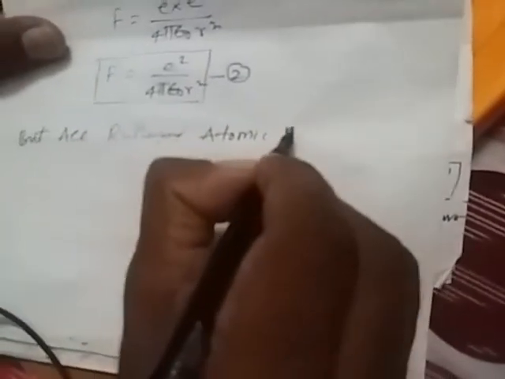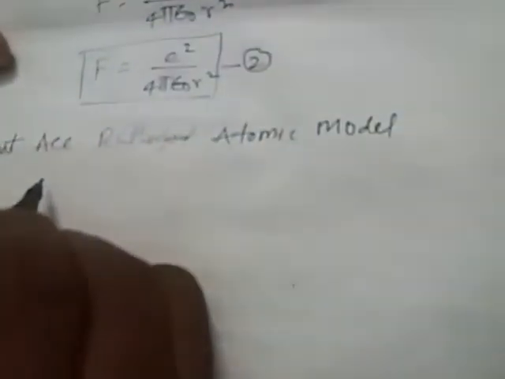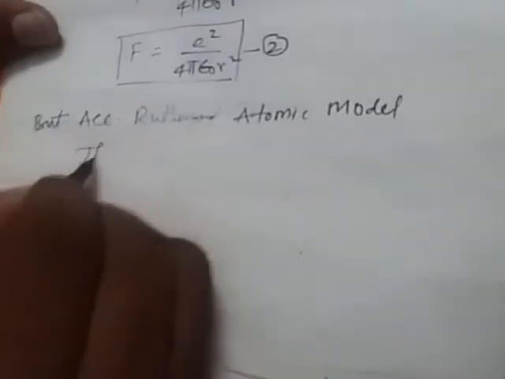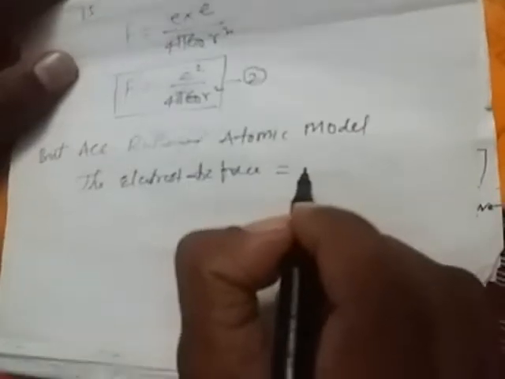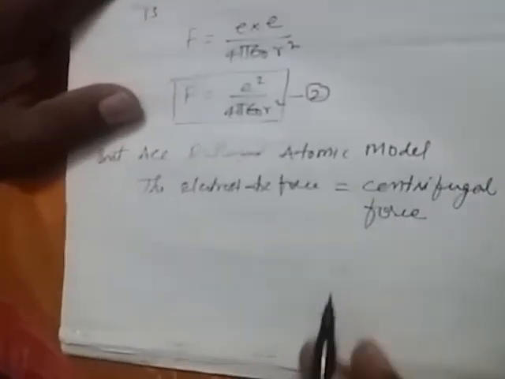But according to the Rutherford atomic model, the electrostatic force, that is nothing but the attraction force, is equal to the centripetal force. The electrostatic or Coulomb force between the two particles is represented by equation 1.